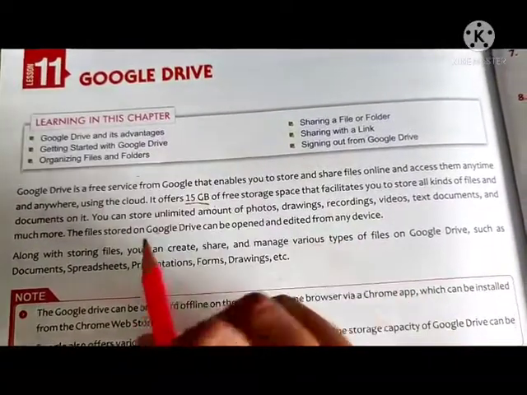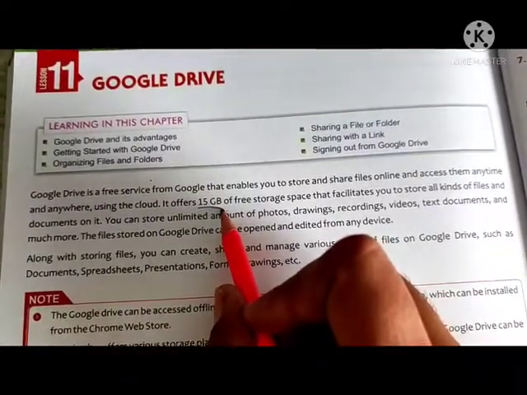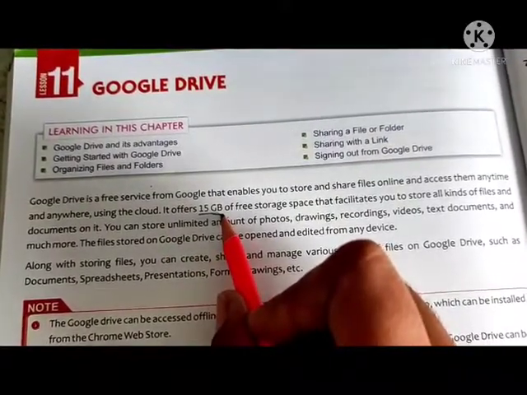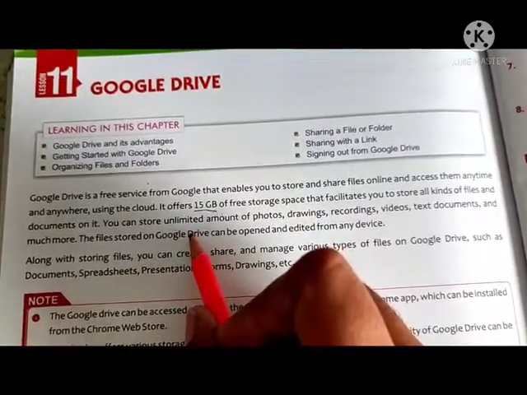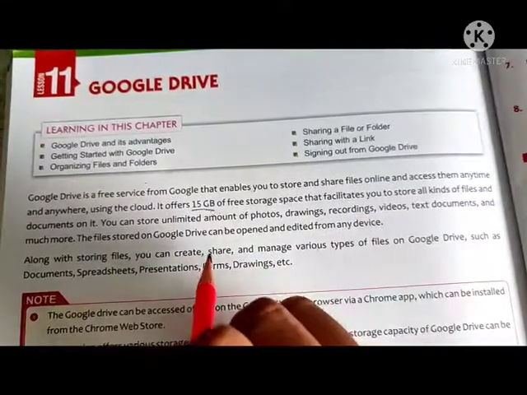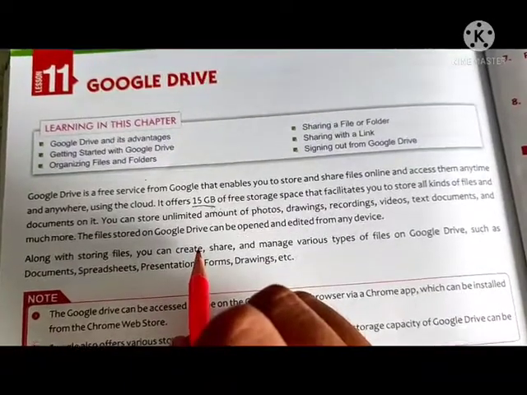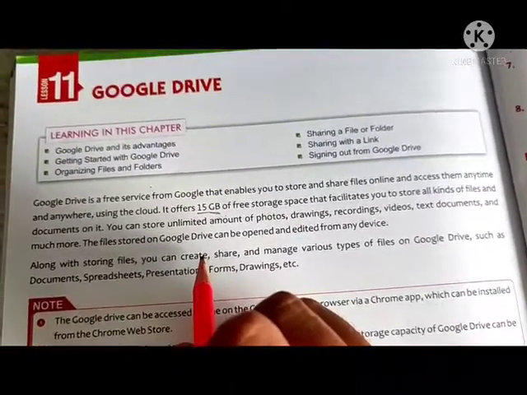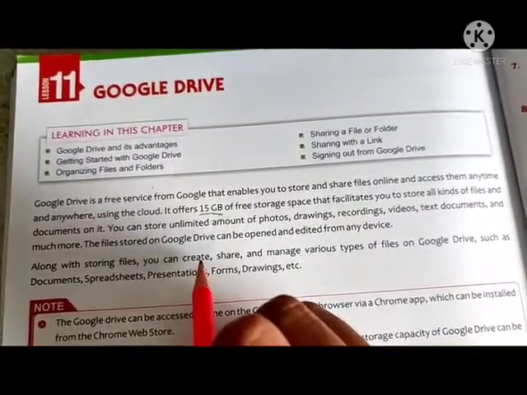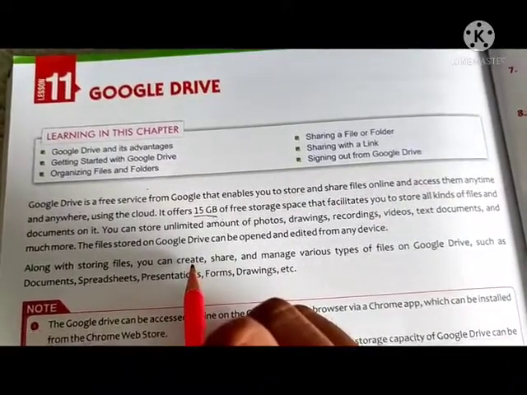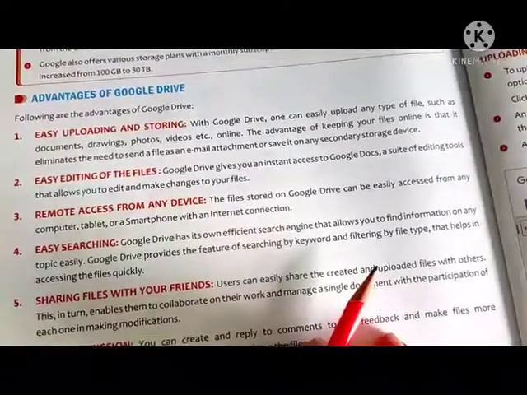We can store photos, files, documents up to 15 GB free of cost. If we want to store more than 15 GB, then we have to buy space from Google Drive. And we can also open those photos and edit them from any device. Whether we are storing it on our mobile, we can also open it on the computer, because Google Drive is linked with our ID. What are the advantages of Google Drive?